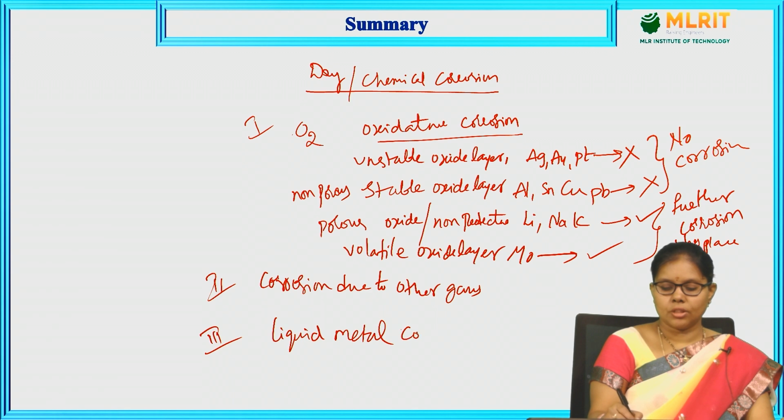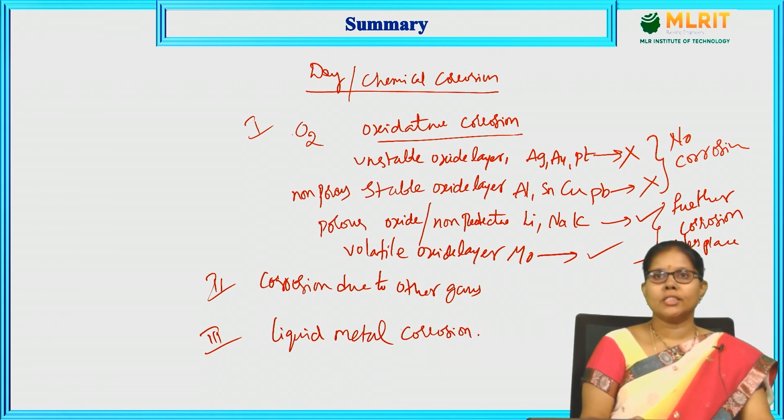In the next class, we are going to discuss the other type of mechanism of corrosion, called wet corrosion. In wet corrosion, we are going to learn two subtopics: evolution of hydrogen and absorption of oxygen. Thank you.